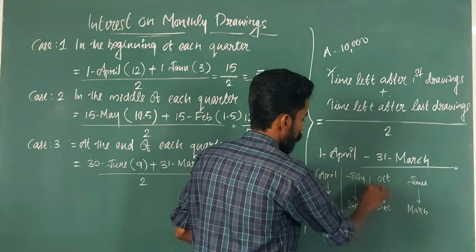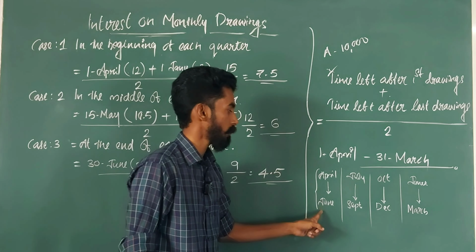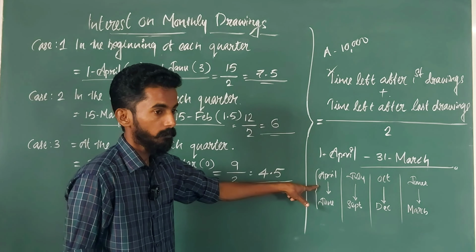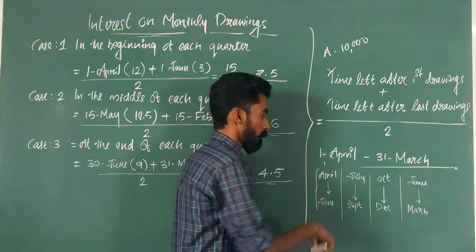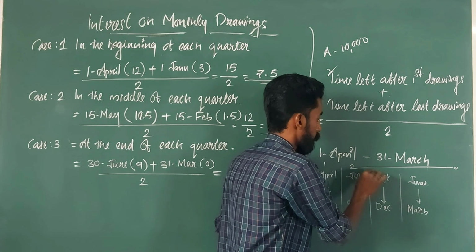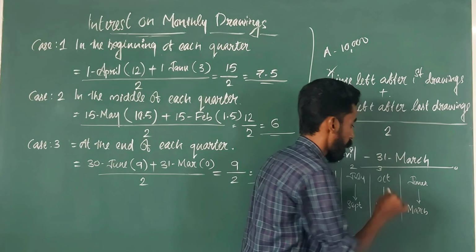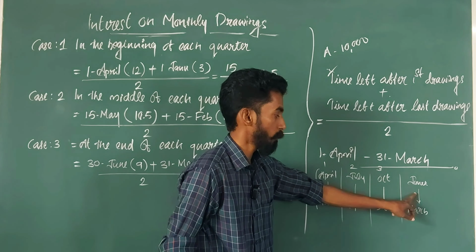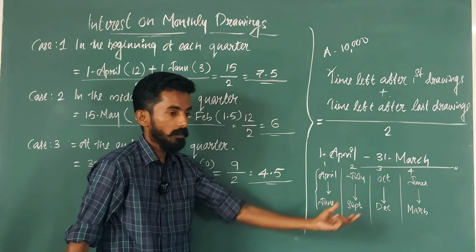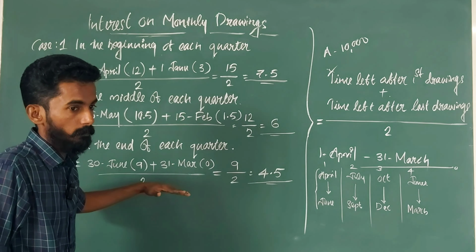4 quarters are there in a year. Per quarter, there are 3 months, like April, May, June is the first quarter. July, August, September is the second quarter. October, November, December is the third quarter. The last quarter is January, February, March. First you have to fix these months in your mind, then only we can solve the questions very easily.